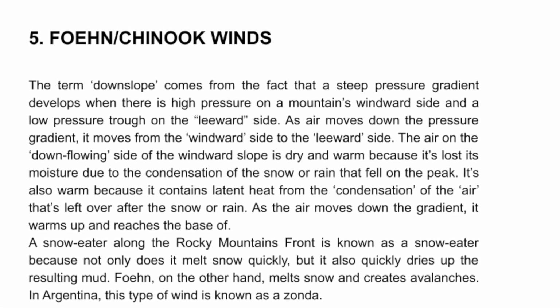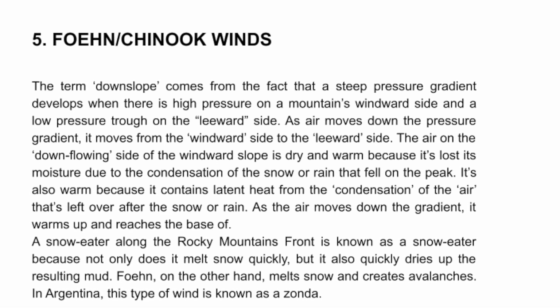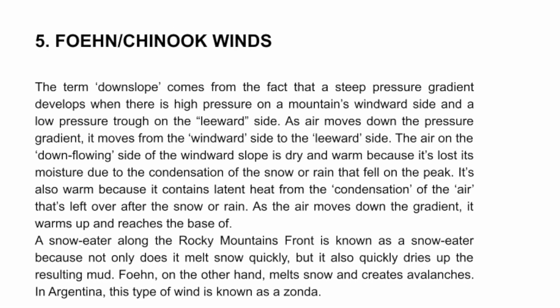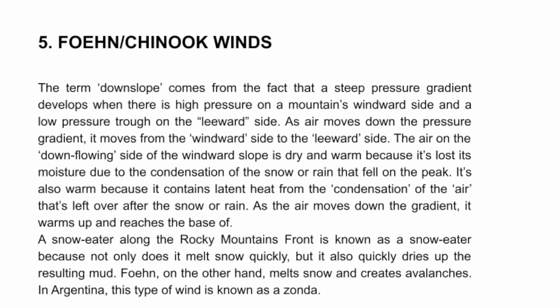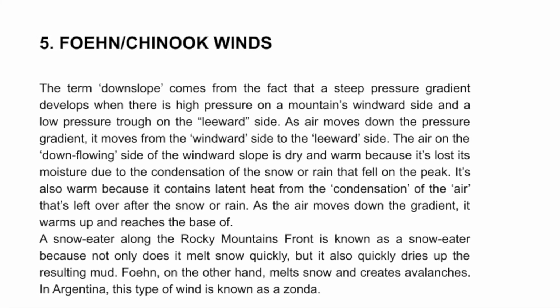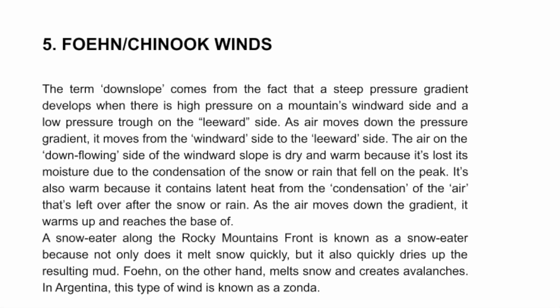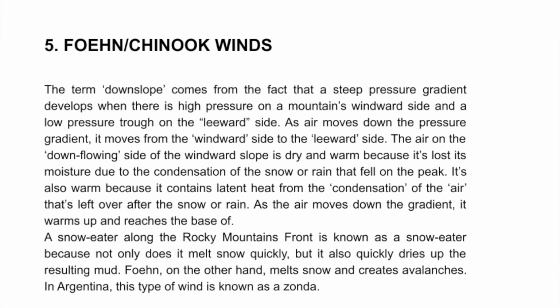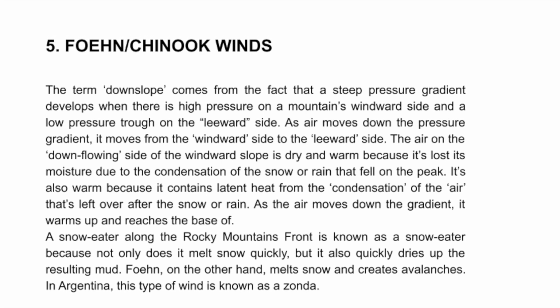It's also warm because it contains latent heat from the condensation of the air that's left over after the snow or rain. As the air moves down the gradient, it warms up and reaches the base of the mountain. A chinook along the Rocky Mountains front is known as a snow eater because not only does it melt snow quickly, but it also quickly dries up the resulting mud. Föhn, on the other hand, melts snow and creates avalanches. In Argentina, this type of wind is known as a zonda.